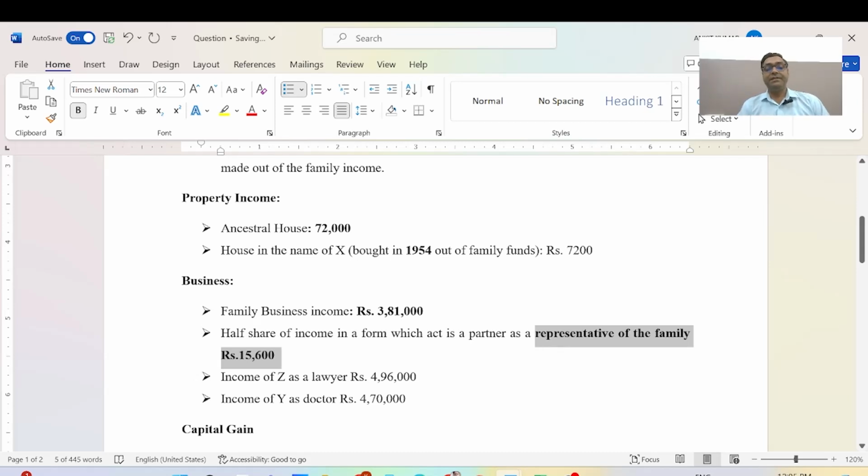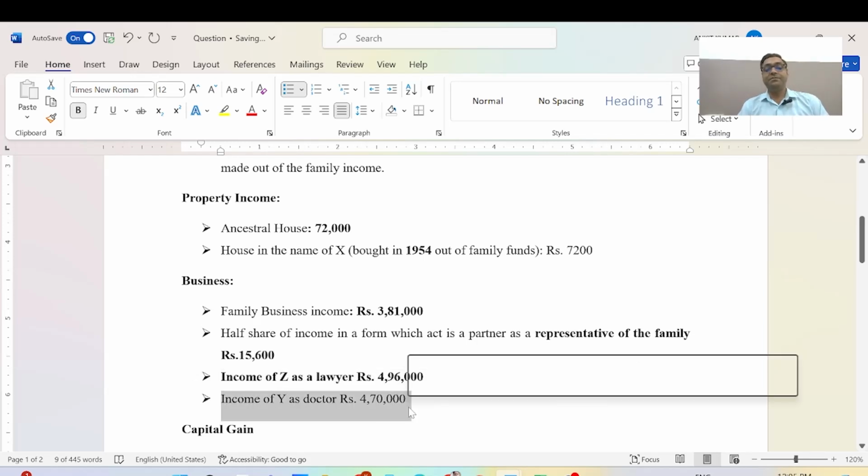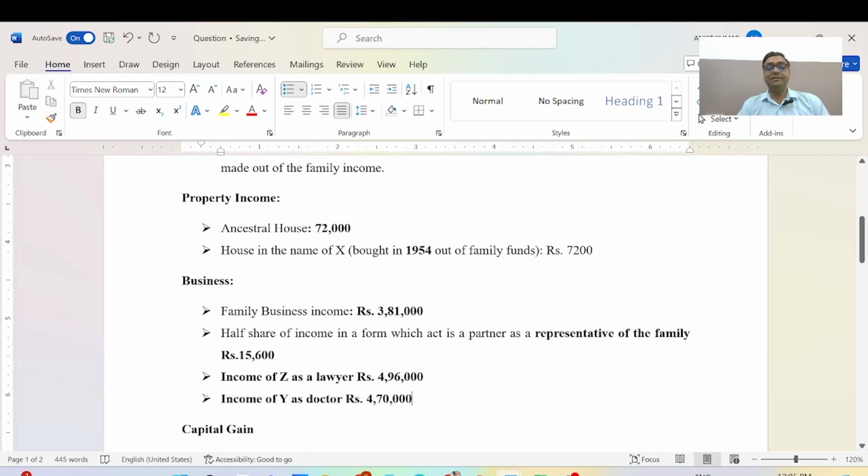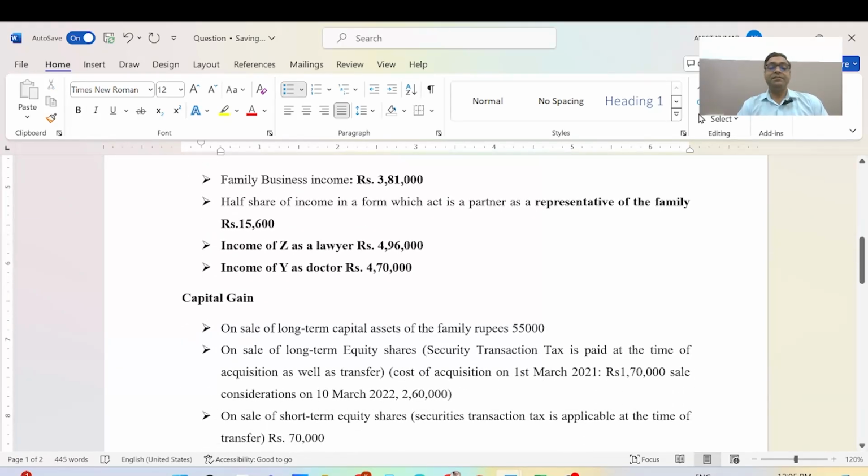Individually, the income of Z is 4,96,000 and the income of Y as a doctor is 4,70,000. Now the capital gain: on the sale of long-term assets the family gets 55,000 rupees. On sale of long-term equity shares, the security transaction tax is paid at the time of acquisition as well as transfer.